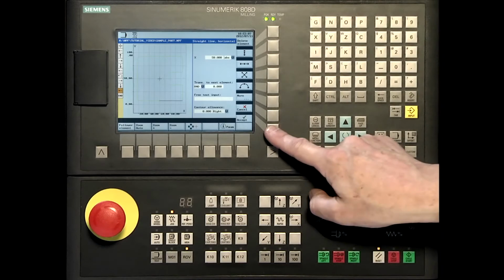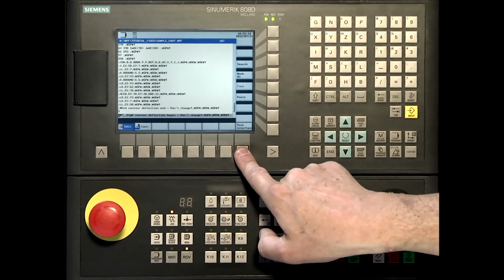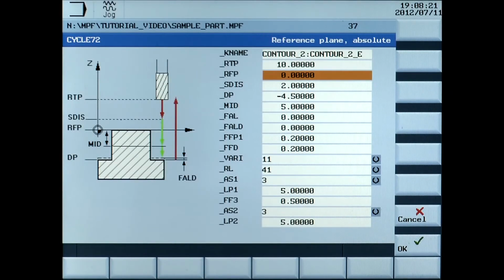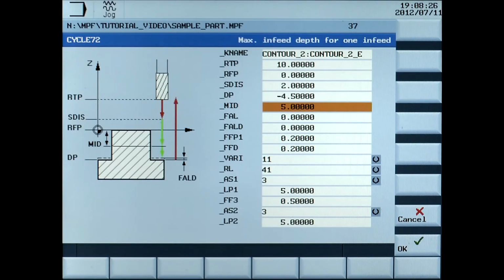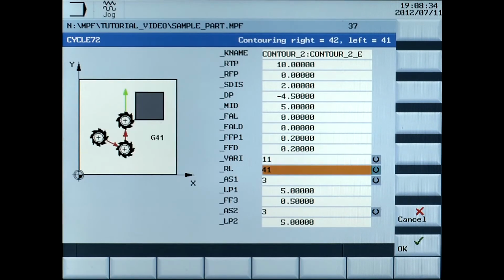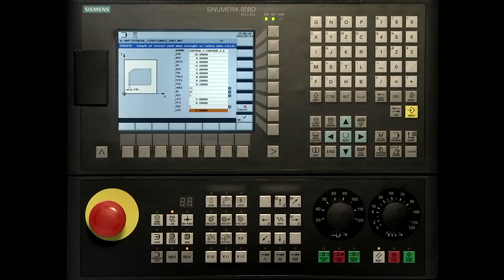Press the Accept soft key, then press Tech Interface. The following parameters are used to create the chamfer around the contour. Press the OK soft key to accept the data.